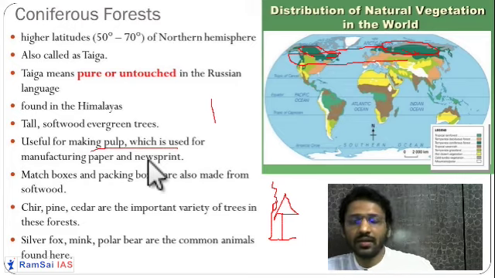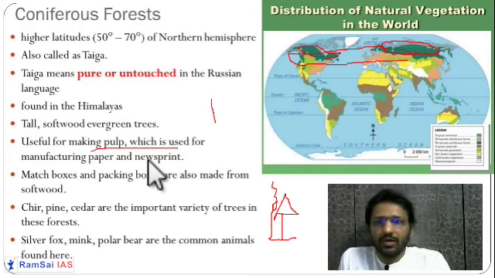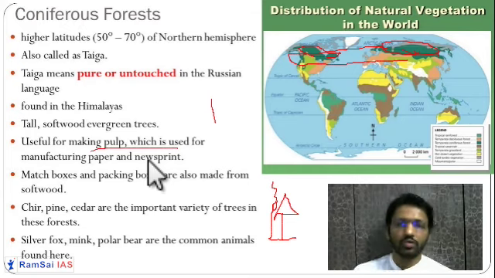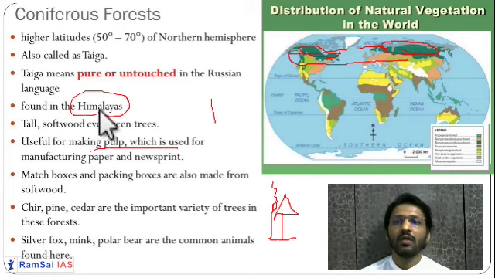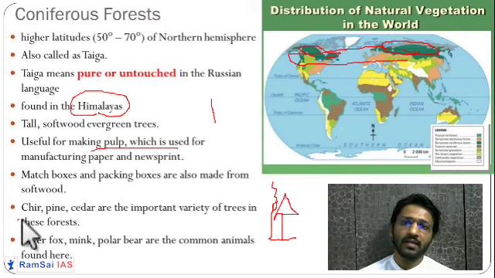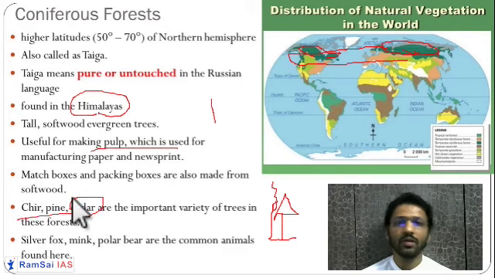Those who have played cricket, we call it Kashmir willow, also English willow. So English willow is nothing but these softwood trees. Even in the Himalayas, we also find this taiga type of forest or softwood type of forest or coniferous type of forest. So cheer, pine, cedar. Okay, so these are the important examples of the softwood trees and taiga type of forest or coniferous type of forest.